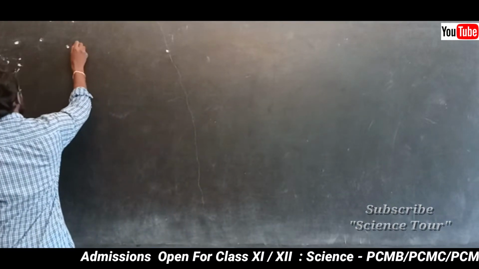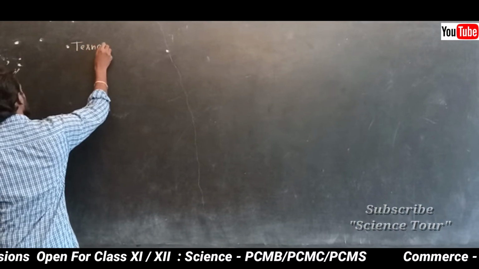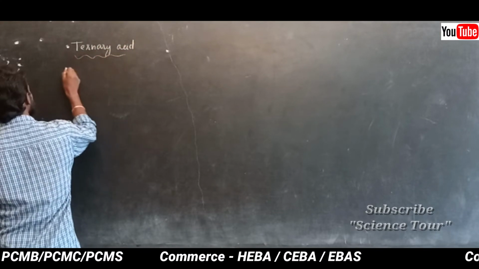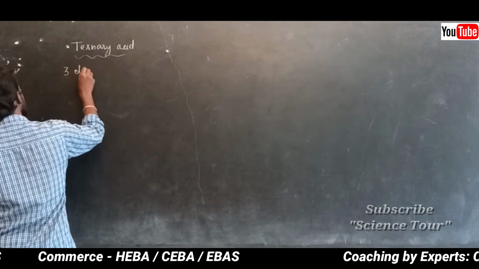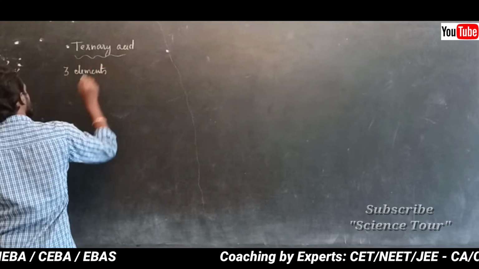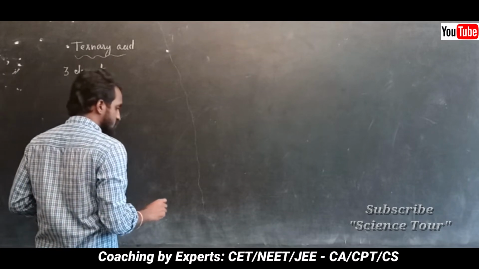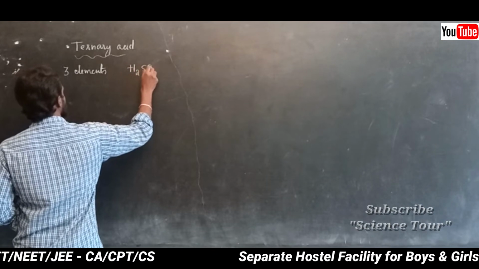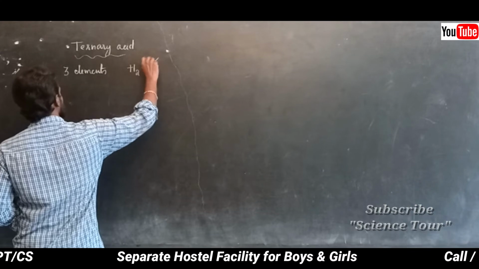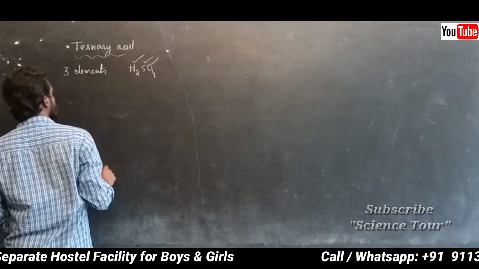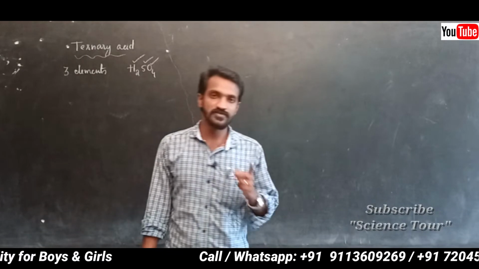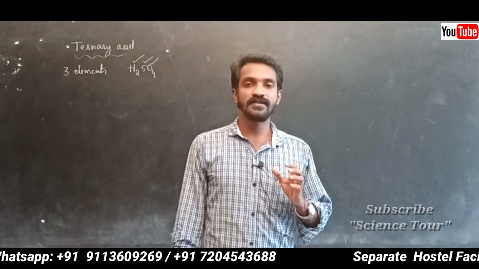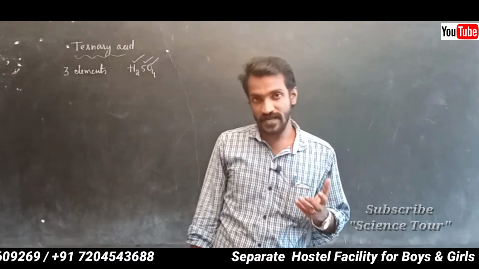Students, next is ternary acid. In this ternary acid, as I already told you, it contains three elements. So if it has three elements, then it is a ternary acid. For example, H2SO4. Here oxygen is one element, sulfur is another element, hydrogen is another element. Total three elements combined. So it is called a ternary acid.